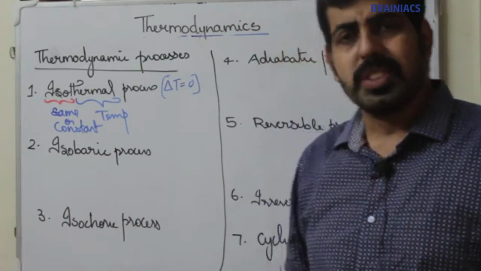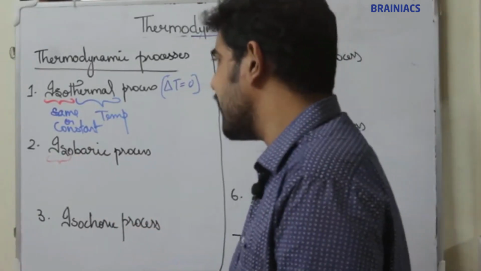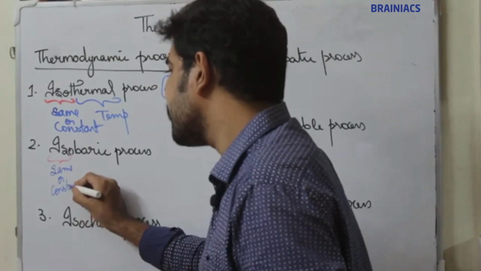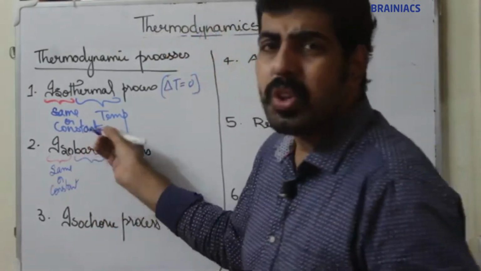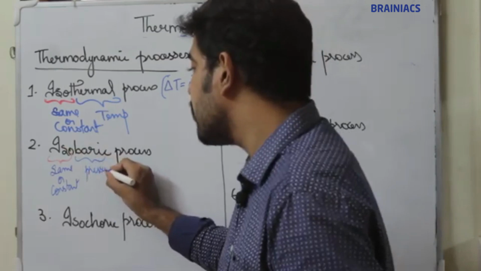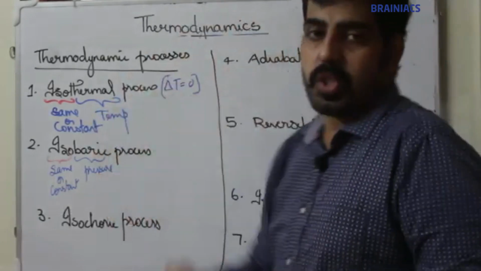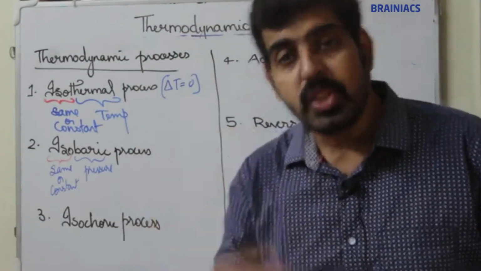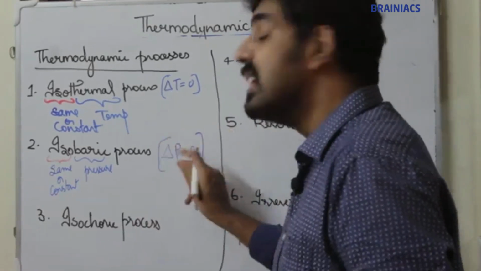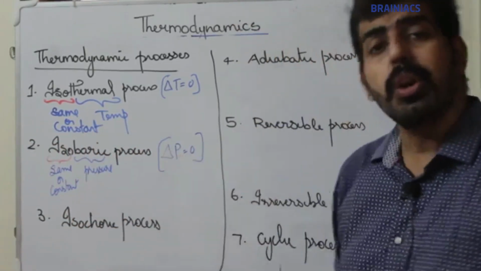What is an isobaric process? Iso again indicates same or constant, and baric indicates pressure, as the unit of pressure is bar. So what is an isobaric process? A process which takes place at constant pressure is known as an isobaric process. Constant pressure means there is no change in pressure, so delta P, the change in pressure, is equal to 0.